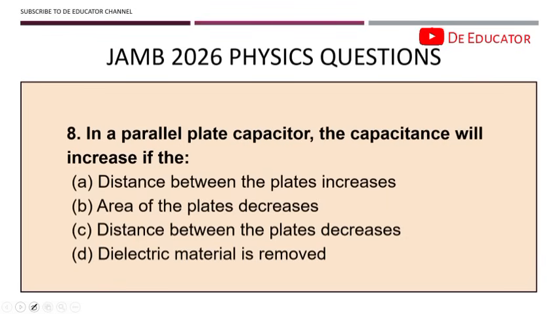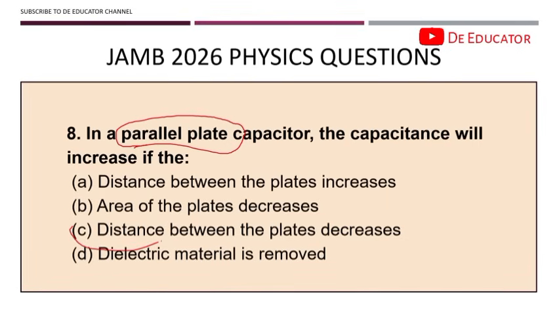It's a very simple question. So take note when you see a parallel plate, you know you have your parallel and then you have your series. But let's not go too far. Option A says distance between the plates will increase. Option B says area of the plates will decrease. Option C says distance between the plates decreases and the dielectric material is removed.